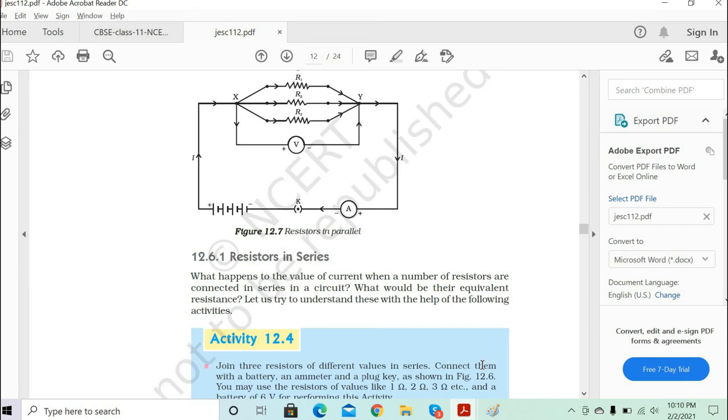Example, when three 6 ohm resistances are given to you, if you connect 6 ohm, 6 ohm, 6 ohm in parallel, then the total resistance in parallel will be 2 ohm only, because it will become 6 by 3. So whenever you want to reduce the total resistance, you connect in parallel. Whenever you want to increase the resistance, you connect in series. Got it? Excellent.